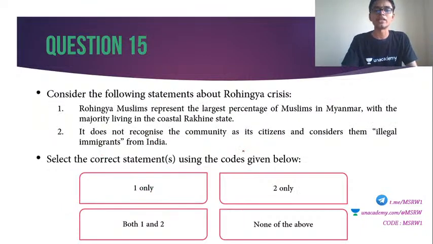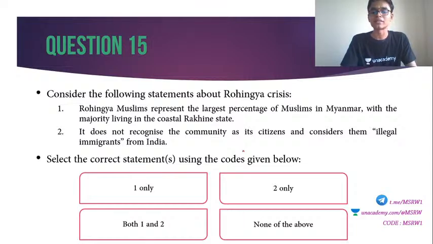Question number 15. Consider the following statements about the Rohingya crisis. 1. Rohingya Muslims represent the largest percentage of Muslims in Myanmar, with the majority living in the coastal Rakhine state. 2. It does not recognize the community as its citizens and considers them illegal immigrants from India.